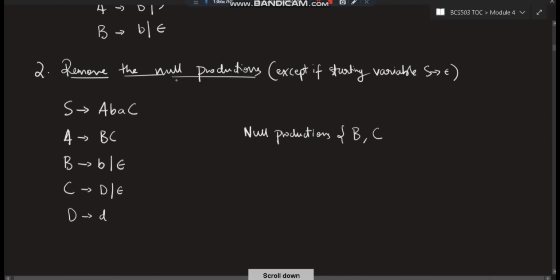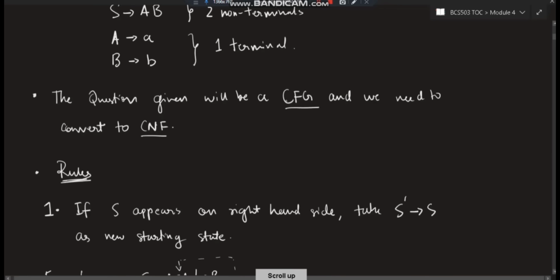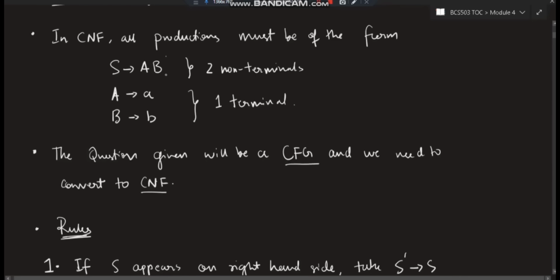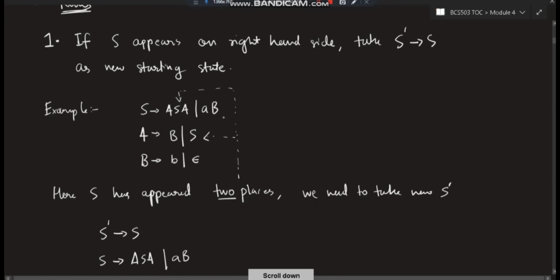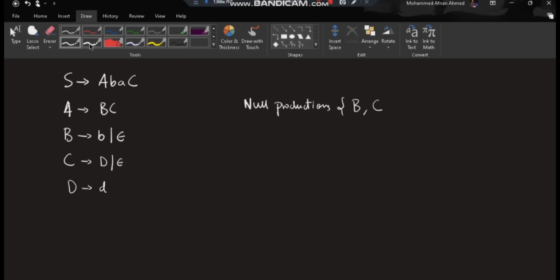Second rule, remove the null productions except if the starting variable has S goes to null. I told you that the productions are in Chomsky normal form if the starting state goes to null. This is possible. The starting state can go to null, others can't. So if you find any production other than the starting state which is going to null, like in this case B is going to null, C is going to null, and B and C are not starting states, then we have to remove those null productions. How do we remove those null productions? Let's understand it step by step.